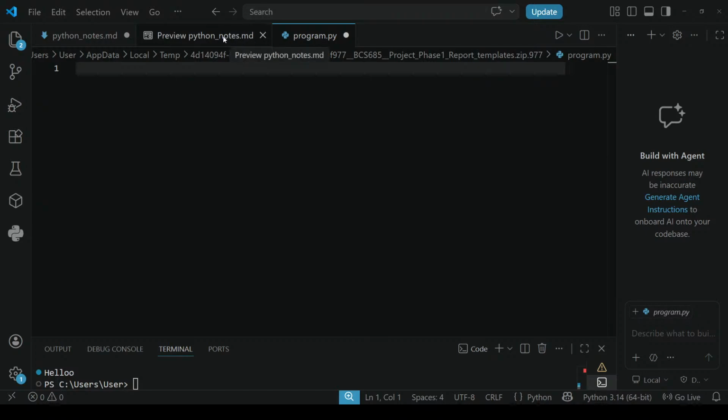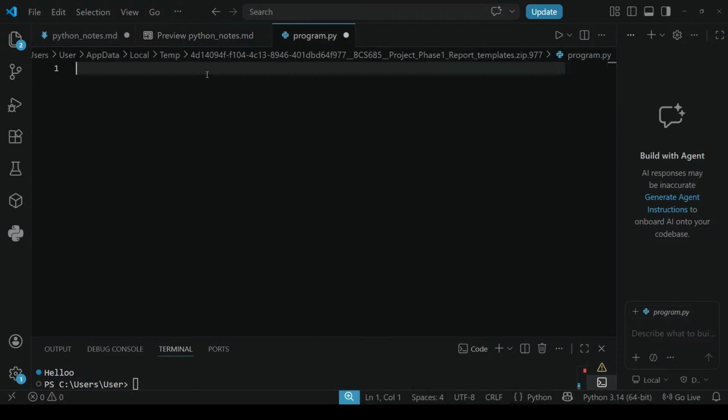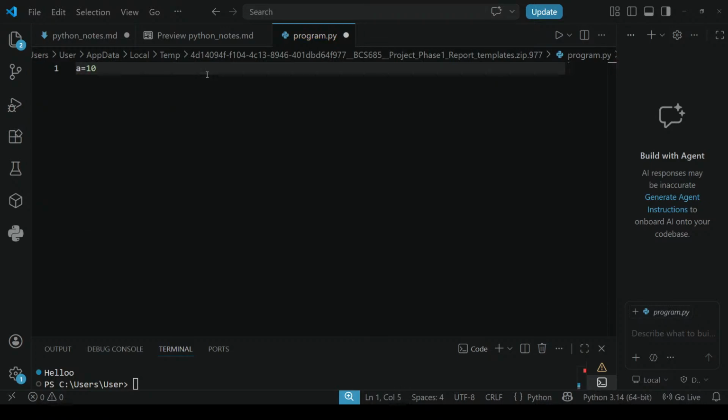You have learned the arithmetic operations, now let us start typing. Let a is equals to 10.